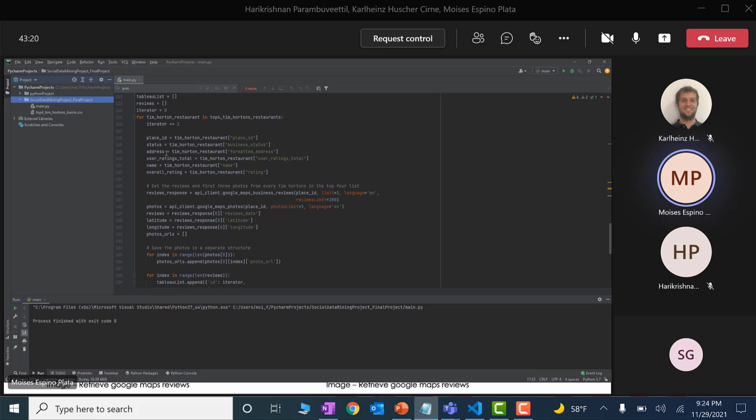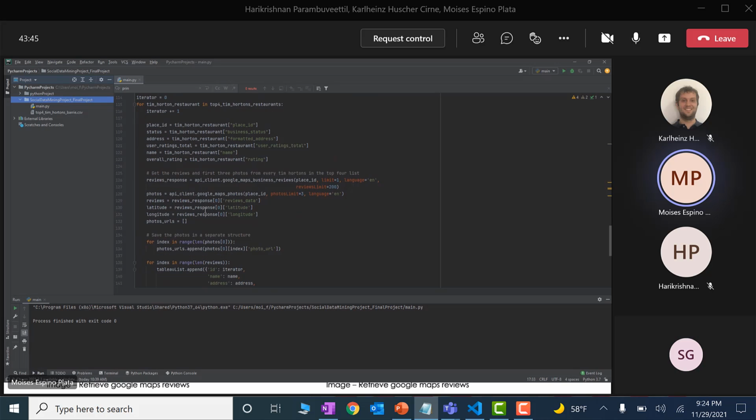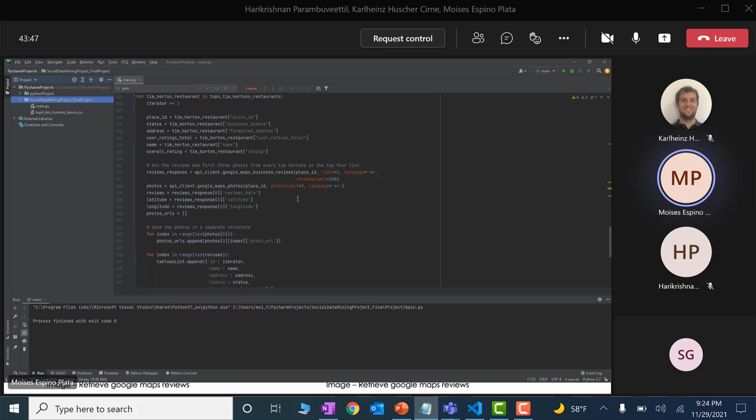So as you can see here, we are getting that, and this part is interesting because in here we are getting every single review. In this case, we are getting only 200 reviews per place. And the reason is because the API is limited to a certain amount of reviews. Otherwise, we will have to pay if we want to retrieve more reviews. But actually, this can be achieved by having a premium account. In this case, we decided to use only 200 and this relevant information.